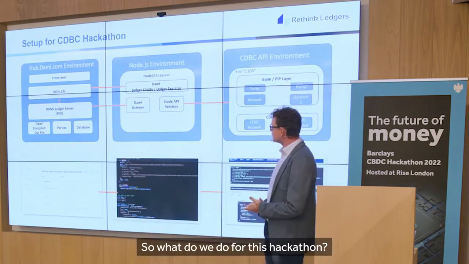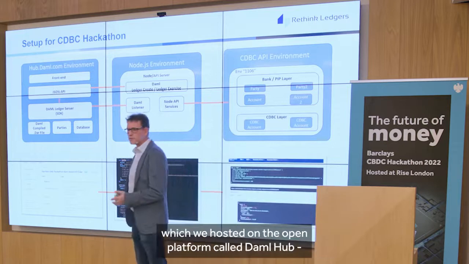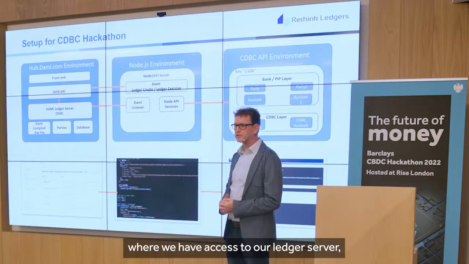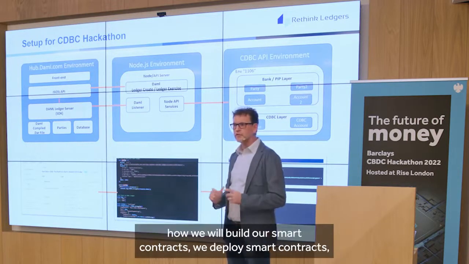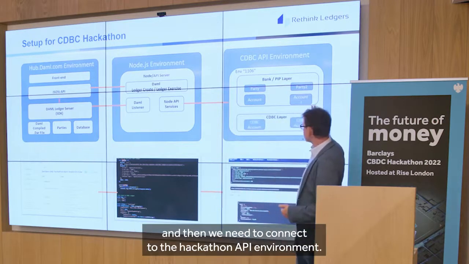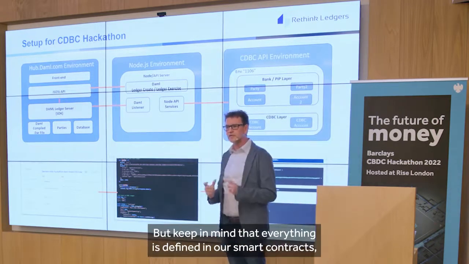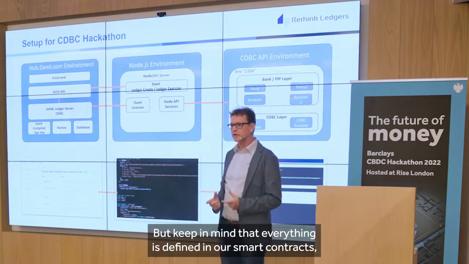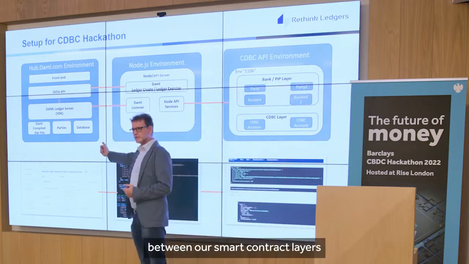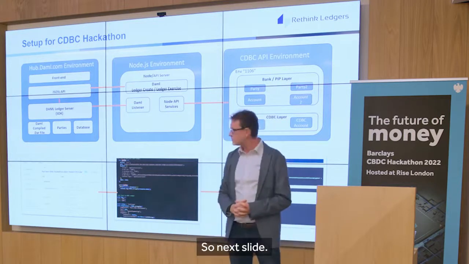So what did we do for this hackathon? We wanted to build a quick interface between our smart contract layer, which we hosted on an open platform called Daml Hub, where we have access to our ledger server, where we build and deploy our smart contracts, and then we need to connect to the hackathon API environment. For this, we built an API gateway interface, but keep in mind that everything is defined in our smart contracts. What we developed is a secure interface between our smart contract layer, interfacing with the API layer and all the way back. So next slide.